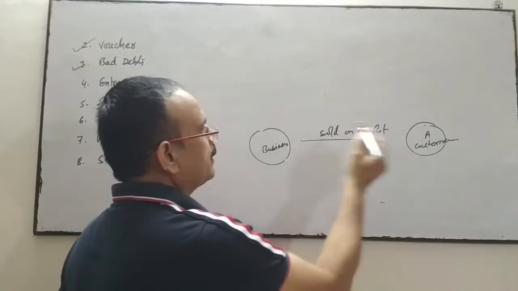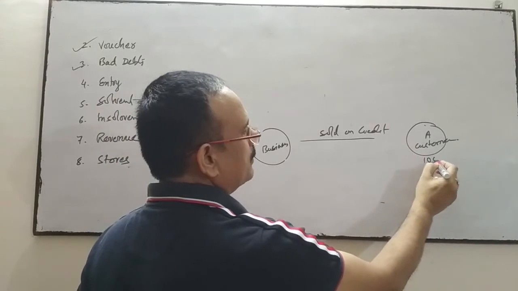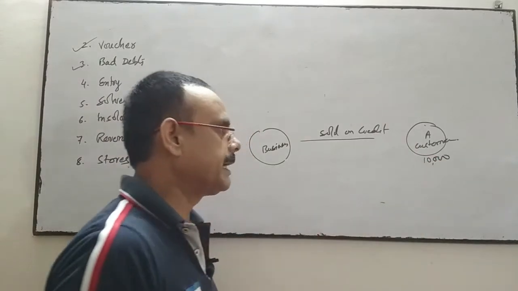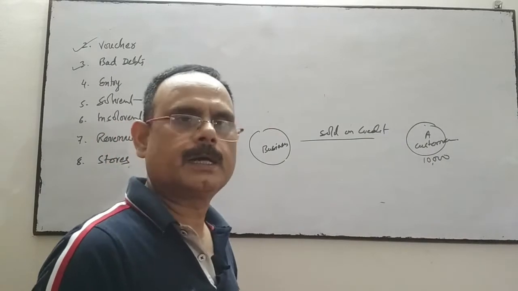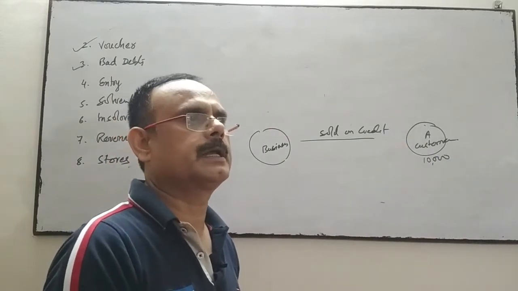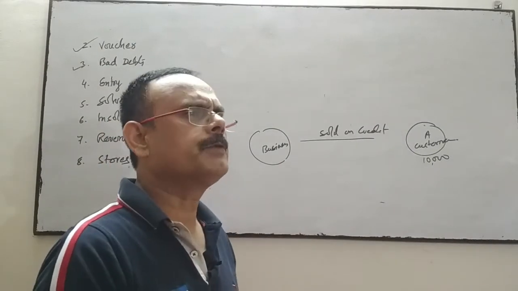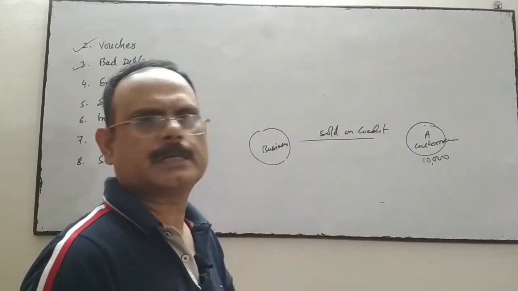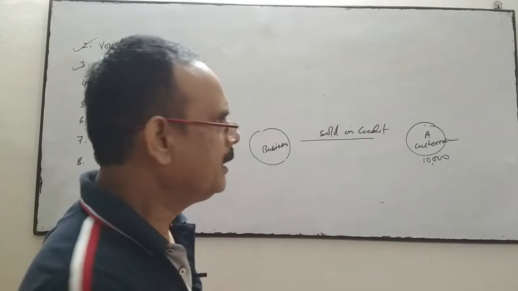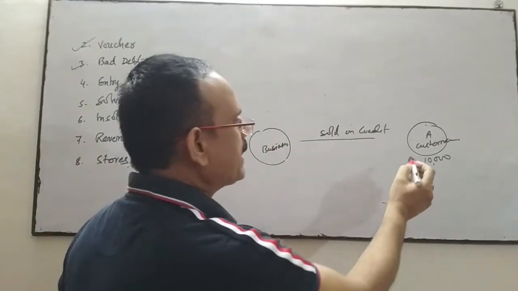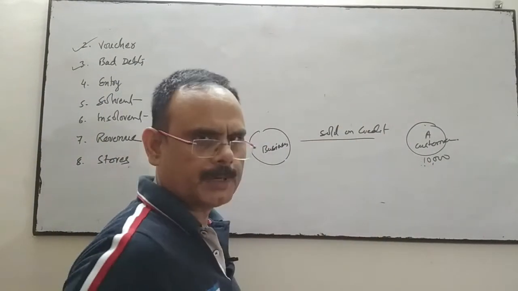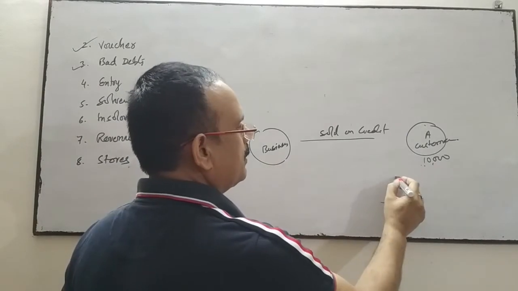So if we have sold goods worth 10,000 on credit to a customer, and the customer died, or has left the place, or has been declared insolvent, or we are not able to realize the amount from the customer, whatever the reasons may be, then this amount is called bad debts.